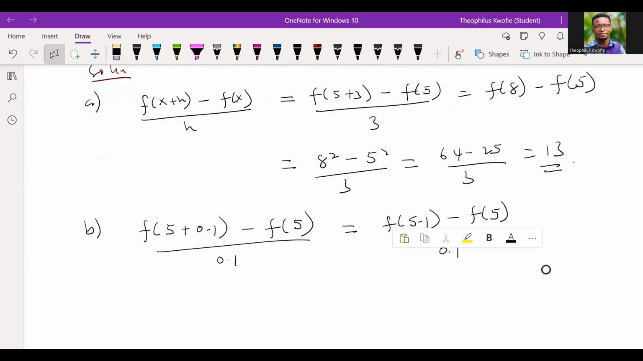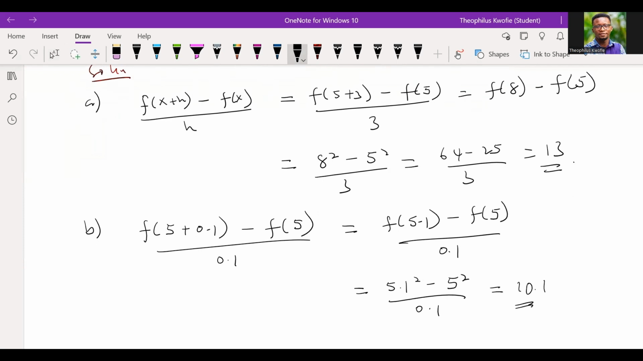Now, what do you think we will get? When we plug into the main function, we should get 5.1 squared minus 5 squared, all divided by 0.1. So that gives us what? I think when you do your computation, you should get something like 10.1. At this point, let me know if you have some questions. All right, so let's move to the next question.